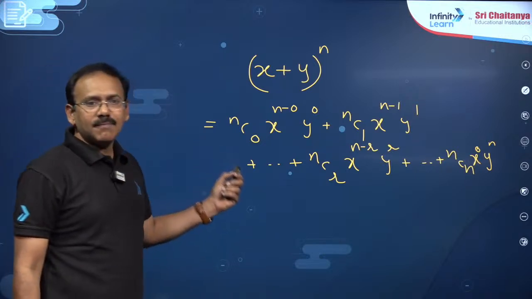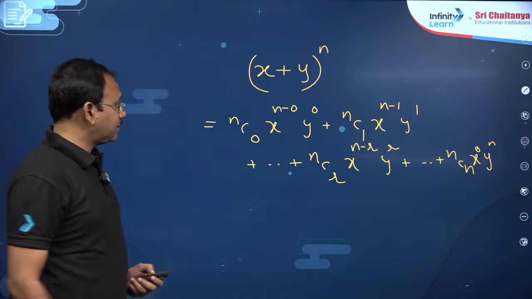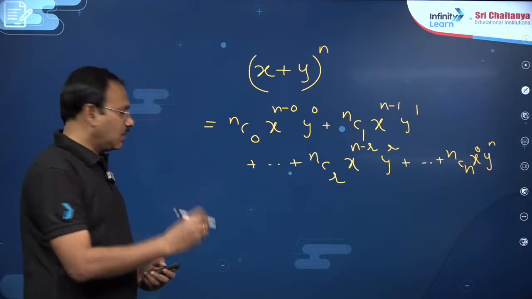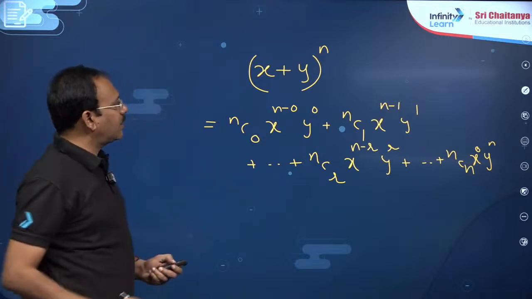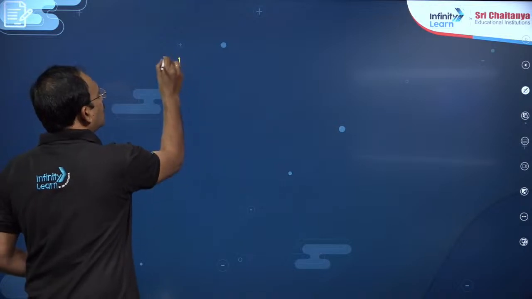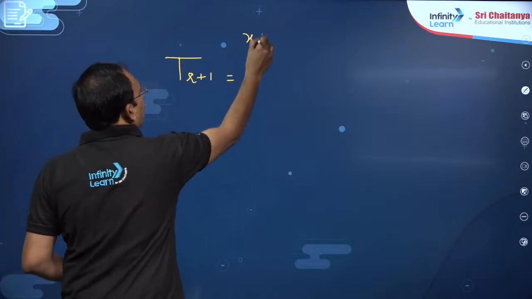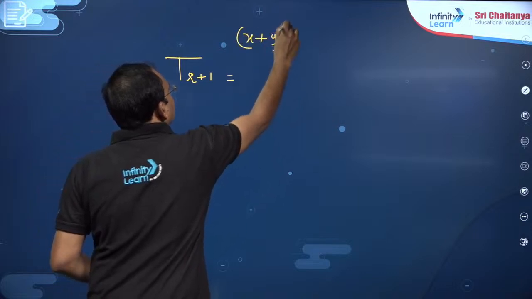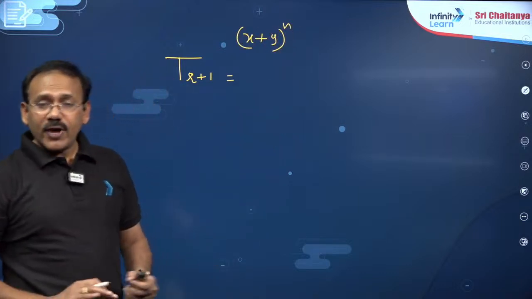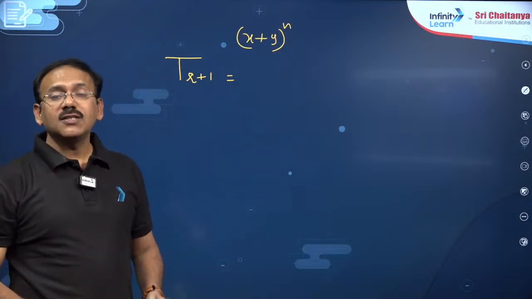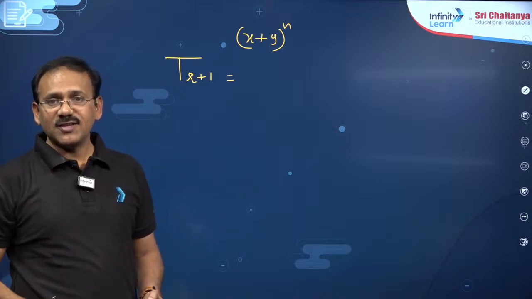You know there will be n plus 1 terms. My point is, in this expansion, what is T(r plus 1)? What is the (r plus 1)th term in the binomial expansion of (x plus y) whole power n? This point alone is very, very important, enough to answer around 20% of the PYQs, dear students.